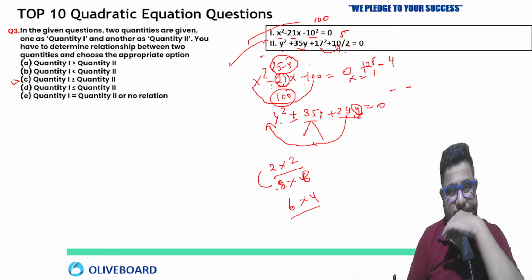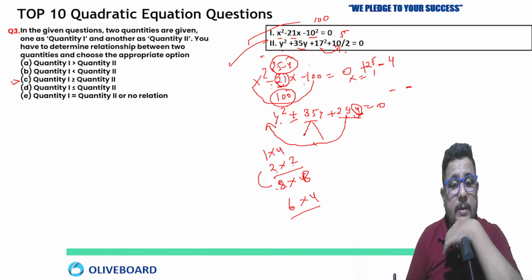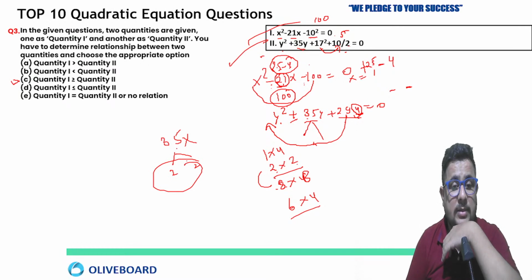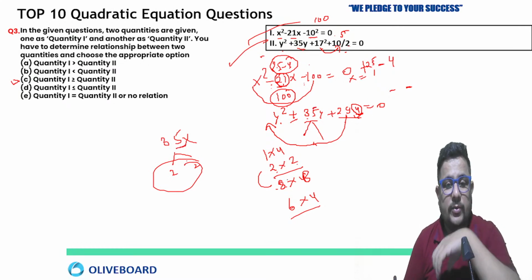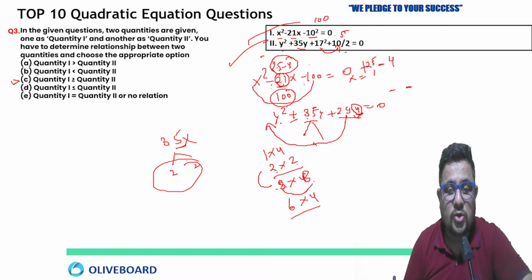Very good. Absolutely fine. And one more thing is what? 1 multiplied by 4 also you can do. So 2 multiplied by 2 means you have to divide this 35 into 2 parts. So 2 plus 2 will give you 4. No, not possible. 5 is there in the unit digit. So which factors can you add here? 8 plus 8 is 16, means 6. So here 5. 6 plus 4 is 10, 0, not possible.